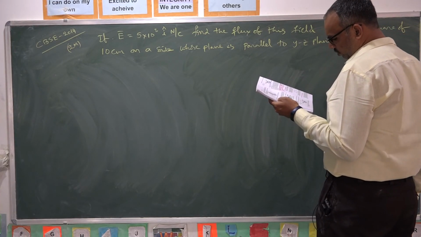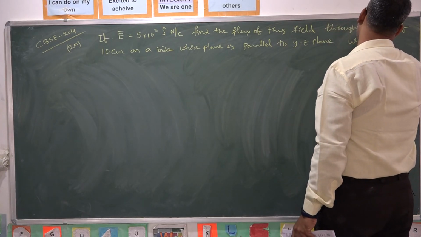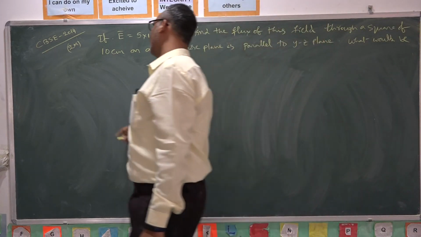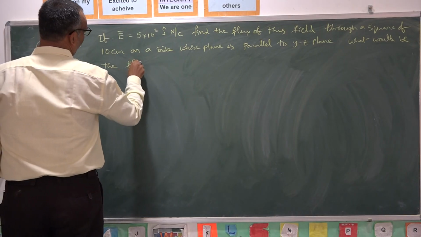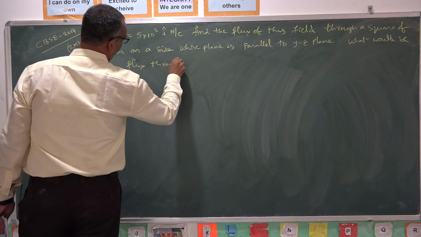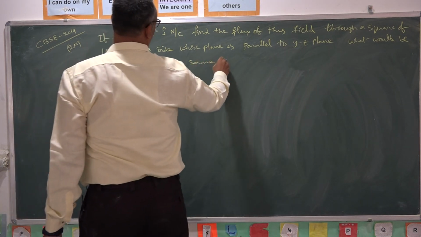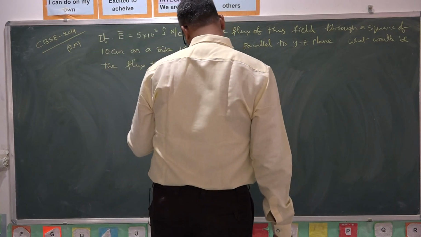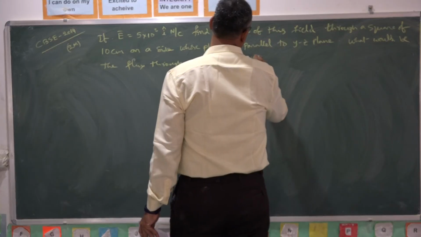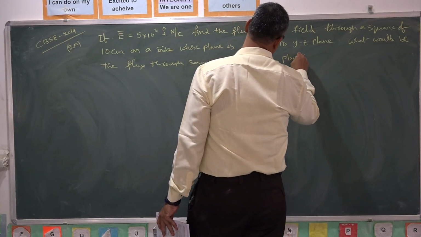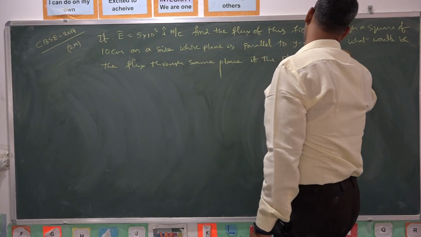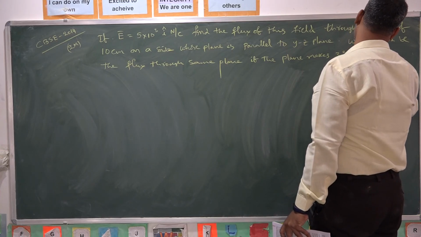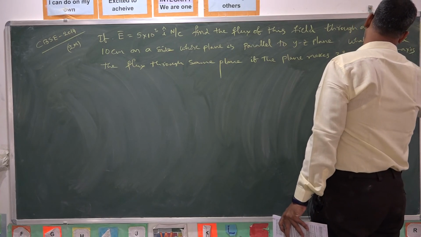What would be the flux through the same square if the plane makes 30 degrees angle with the x-axis? This is the question.